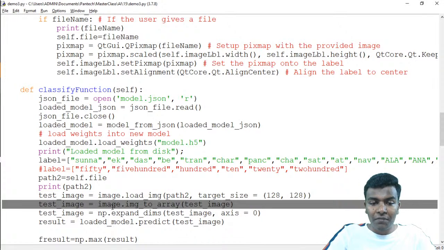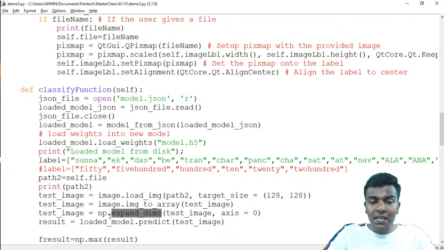And test image is equal to image to array. Of course we need to convert it and expand dimensions, and after that we pass the image to the function loaded model.predict. This loaded model is already holding our model file which is trained before.